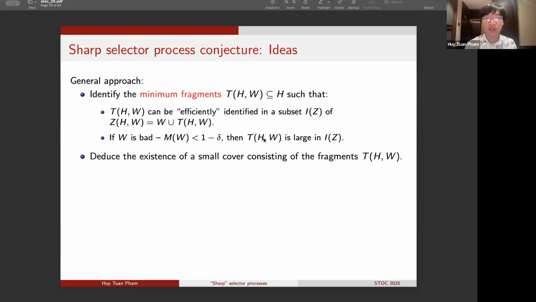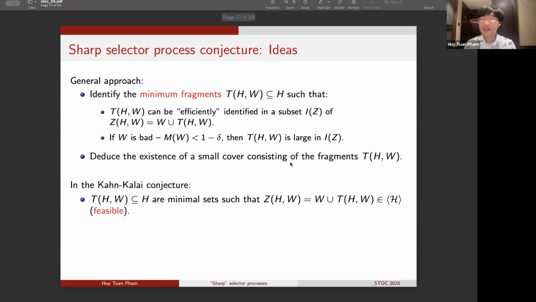And in particular, we want to encode T as a large subset of some structured subset I of Z, which can be determined purely based on the knowledge of the set Z. And if we can achieve these two conditions, then we can deduce a small cover for the family of sets H, and this cover will just be constructed based on the fragment T of H and W.